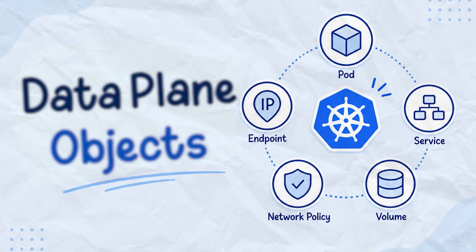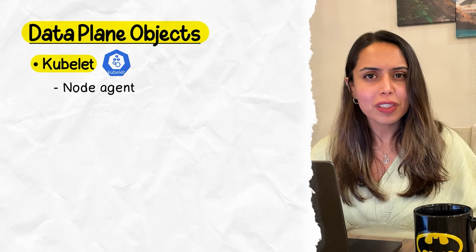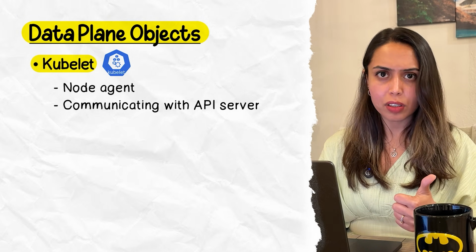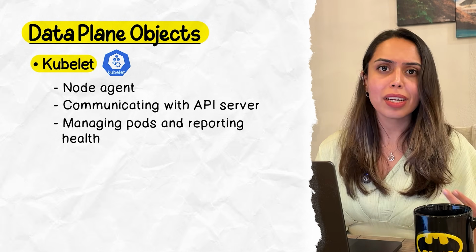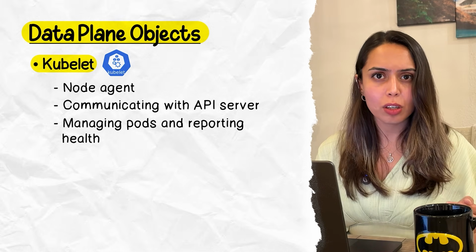Now it's time to move into the data plane objects. This is where your containers actually run. Every worker node runs a few core pieces. First one is the kubelet. It's an agent on each node. Don't get confused with an AI agent here. The job of kubelet is to talk to the API server, get its assigned pods, and then tell the container runtime to start them. It's also responsible to report the node health back to the control plane.